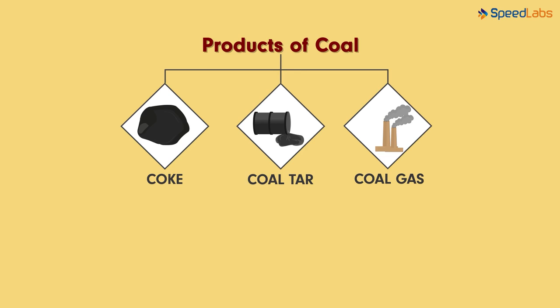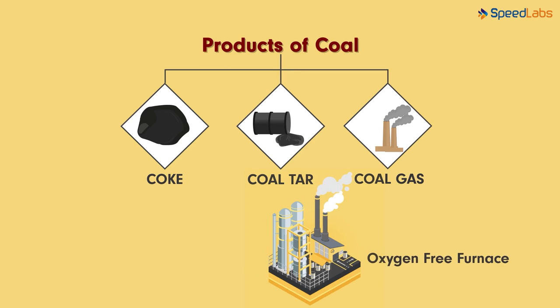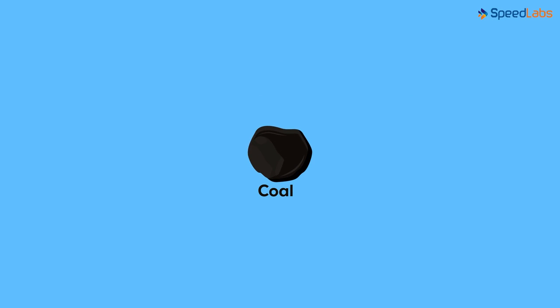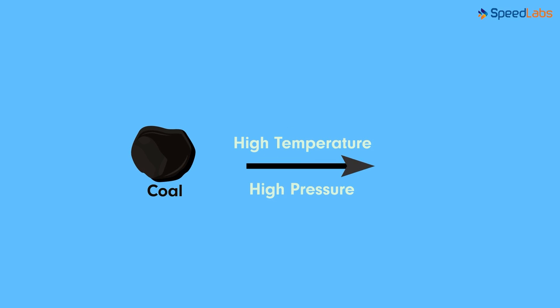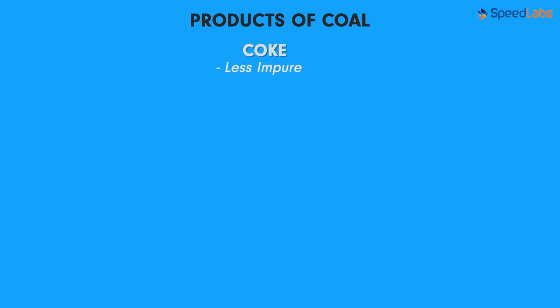All these products are derivatives of coal. How do you think these products are derived? Well, a huge furnace that is oxygen-free is used for this purpose. Coal by itself has many impurities. Selective removal of these impurities with the help of high temperature and pressure gives us coke. Coke is less impure as it has majorly carbon.